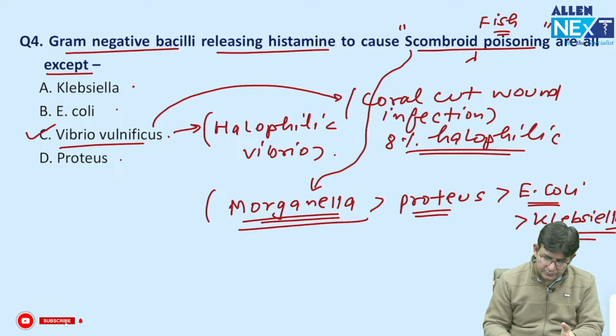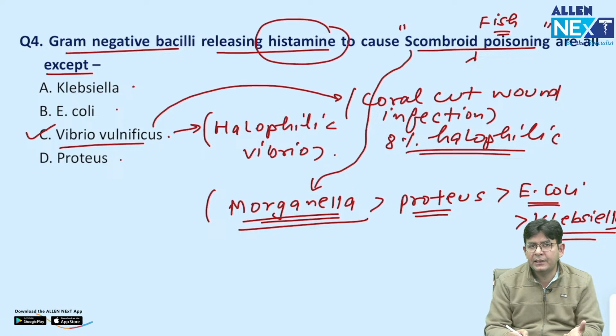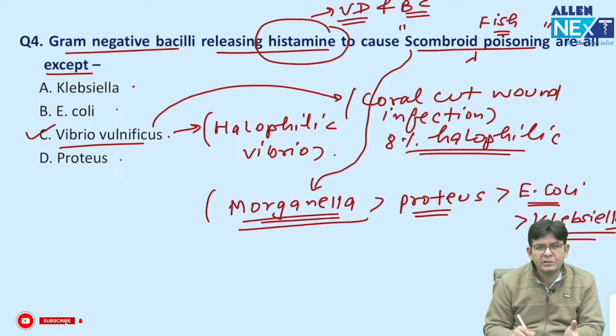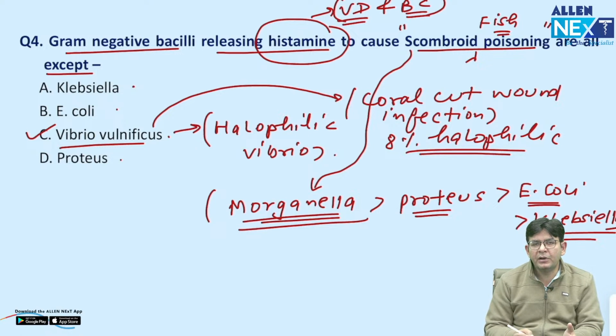And what happens in scombroid fish poisoning, and what can you expect because of the histamine release? This is an obvious question: vasodilatation and bronchoconstriction, and that is termed type 1 hypersensitivity, because of which choking can happen and the person might die. Okay. So this is regarding this one.